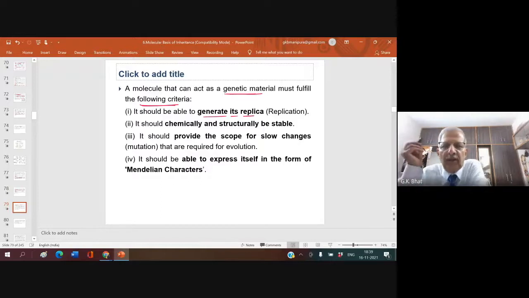Now, you tell me, Aisha, whether DNA and RNA both are able to replicate, both are able to produce their replica or no? Aisha, whether both of them are able to produce their replica? DNA and RNA? Aisha not there? Kanisa? Hello, Navya?